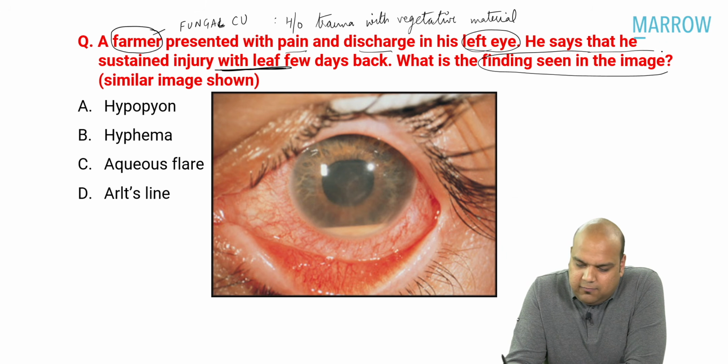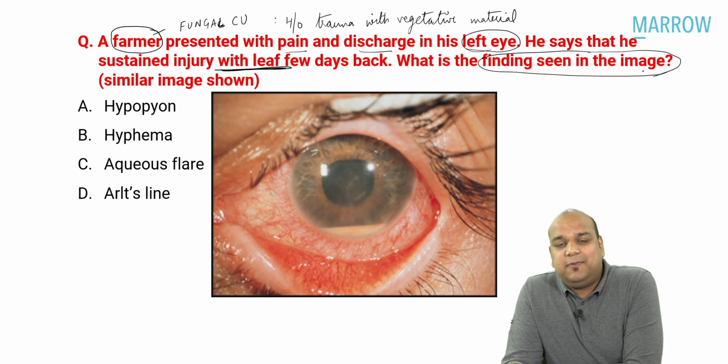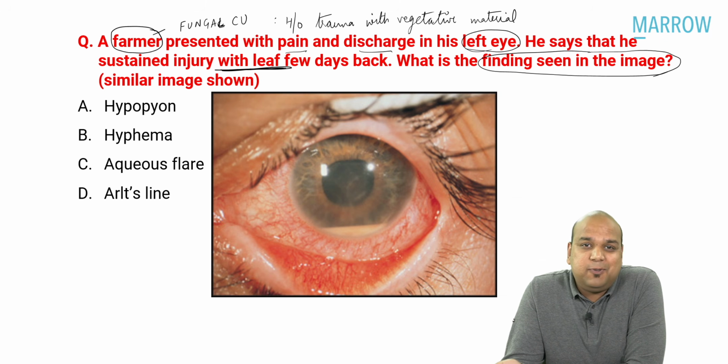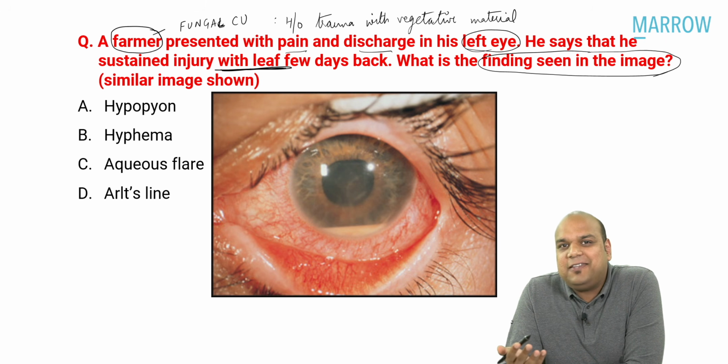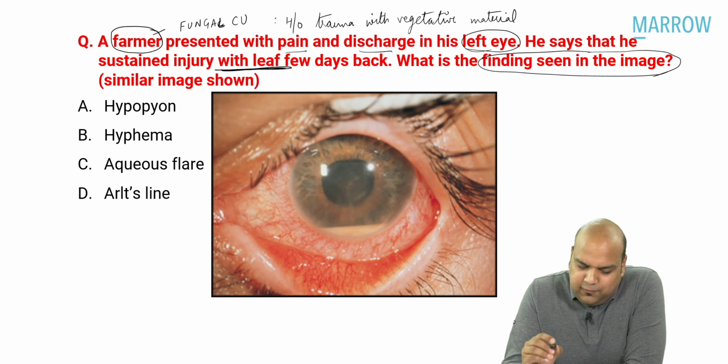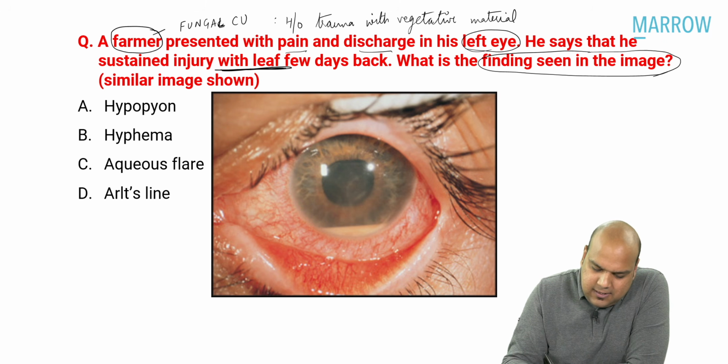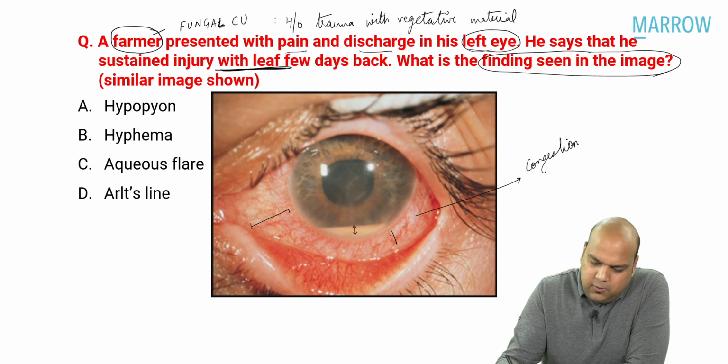All this for nothing, everybody. You don't need to know whether it is fungal corneal ulcer or not. This is just an image-based question. Yes, they have just asked you to diagnose the finding seen in the image. So what finding is seen in the image? Let us see, everybody. I can see 2 findings. One is this and one is all this. So all this redness, everybody, that I can see, I will call it congestion, circumcorneal congestion, or I can call it fancily hyperemia. If I was a simple patient, I would have just called redness.